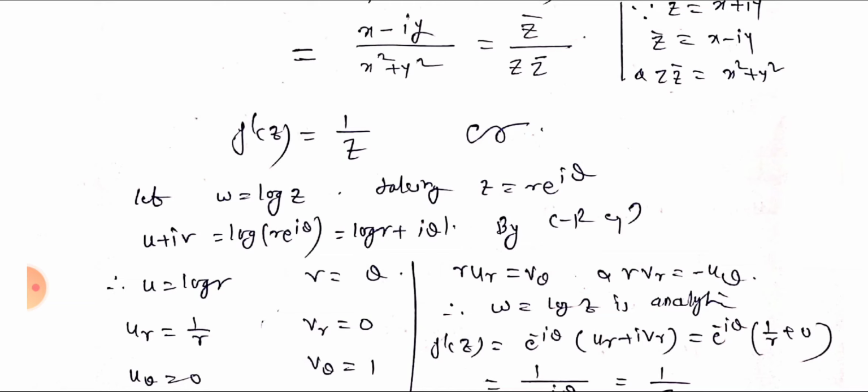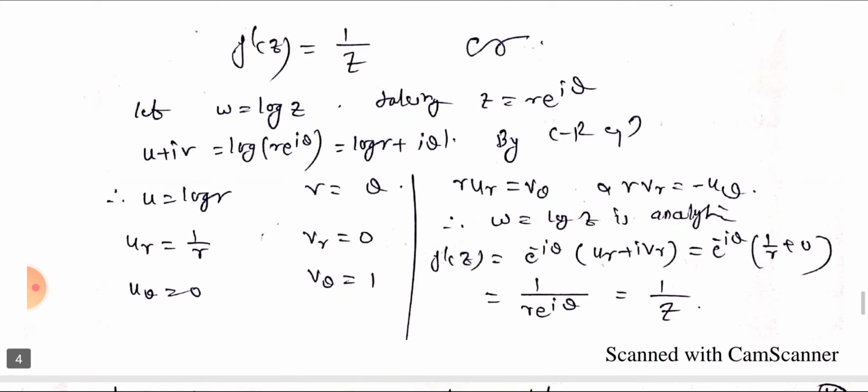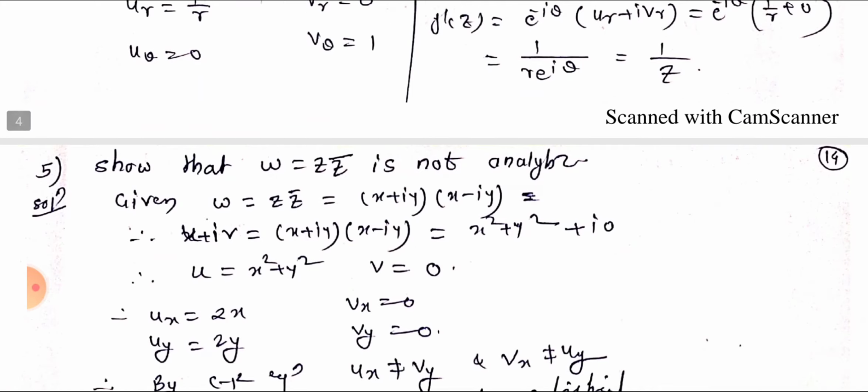So by CR equations, r U theta equal to V theta and r Vr equal to minus U theta. So therefore the CR equation is satisfied, hence the given function is analytic. Now f dash of z equal to, the formula is e raised to minus i theta into Ur plus i Vr, and Ur is 1 by r, Vr equal to 0. So that is equal to 1 by r e raised to i theta, that is equal to 1 by z, hence the solution.